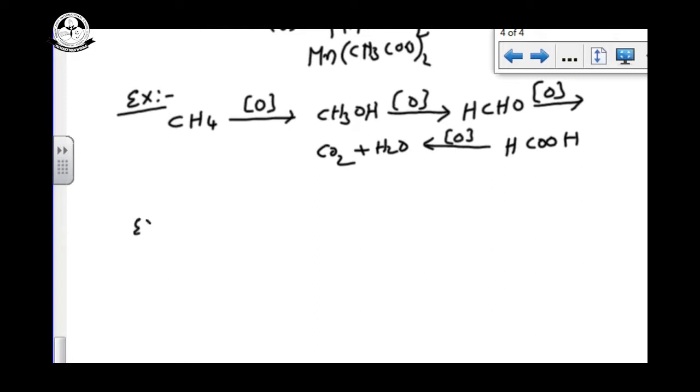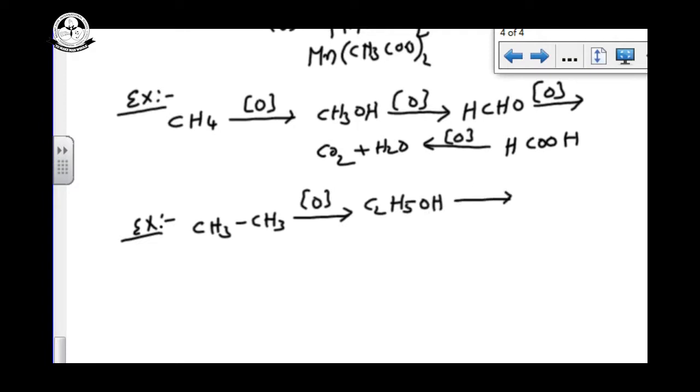See another example for the oxidation. Suppose I am taking ethane, CH3-CH3. Ethane on oxidation gives ethanol, an alcohol, C2H5OH. Ethanol is a primary alcohol. Primary alcohols on oxidation give aldehyde, CH3CHO.